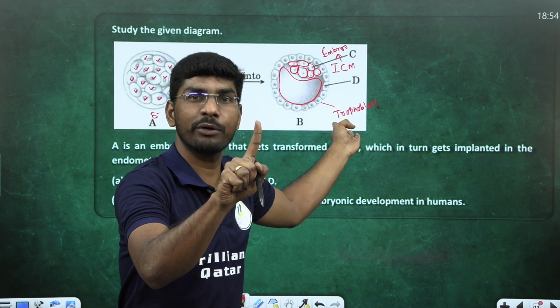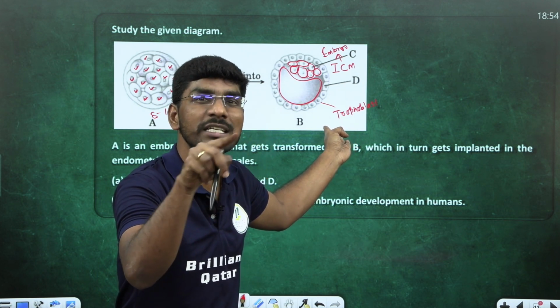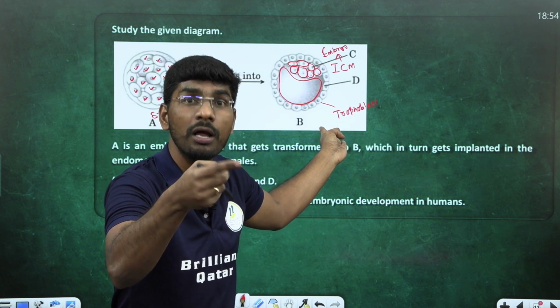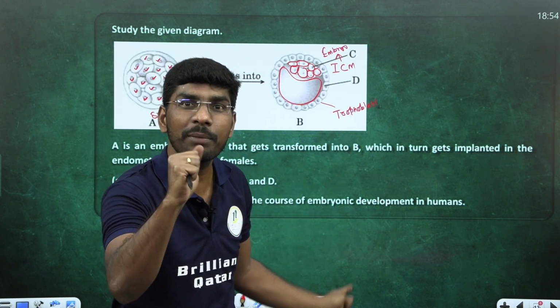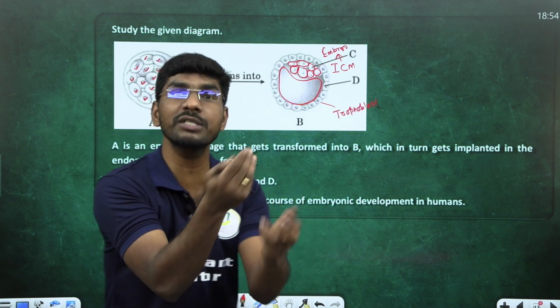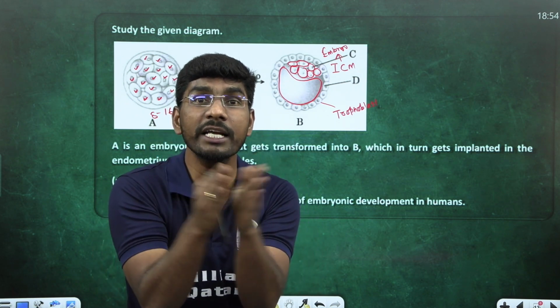The zygote undergoes many cleavage divisions to form the morula. The morula is what? 8 to 16 cells is still called morula. After that, the stage is called blastocyst. The blastocyst slowly comes down into the uterus, students. The blastocyst is the stage in which implantation takes place.